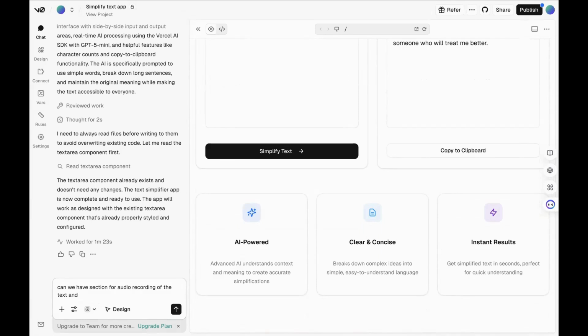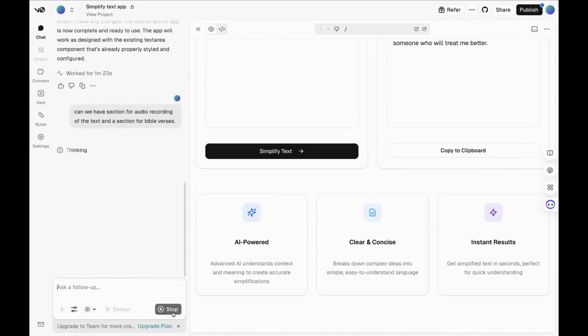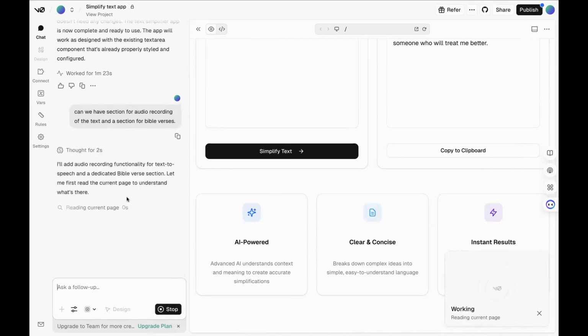Basically, I wanted to be able to take the audio of me speaking and also be able to do that. So let's see what happens here. Now I'm making a change to it. It's really tricky to make changes sometimes to these AI apps because that's usually what breaks your code. So you want to be really precise when you first create or add changes, nothing too complex. Now that we have this, we're going through this part of the code.